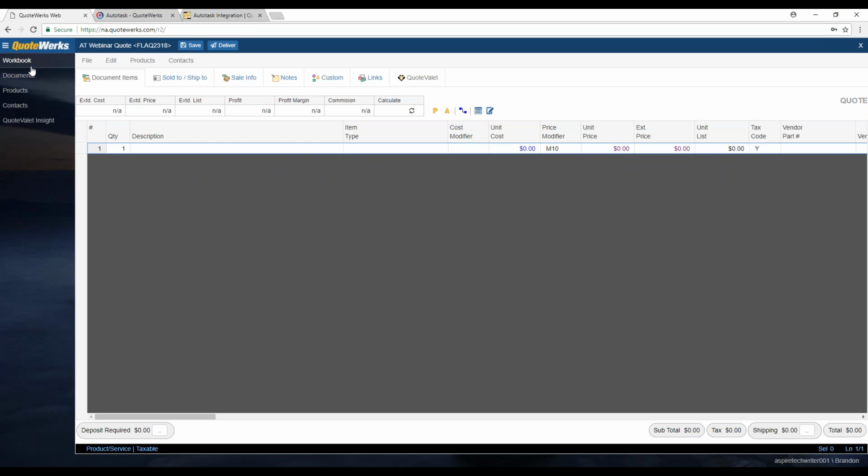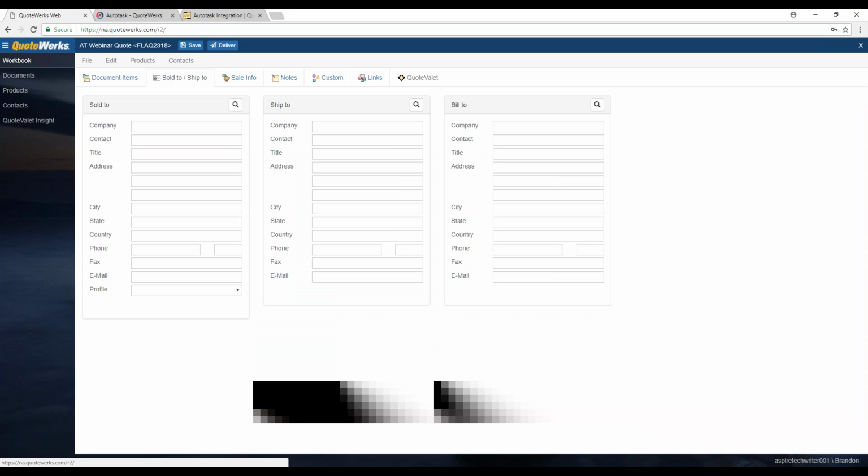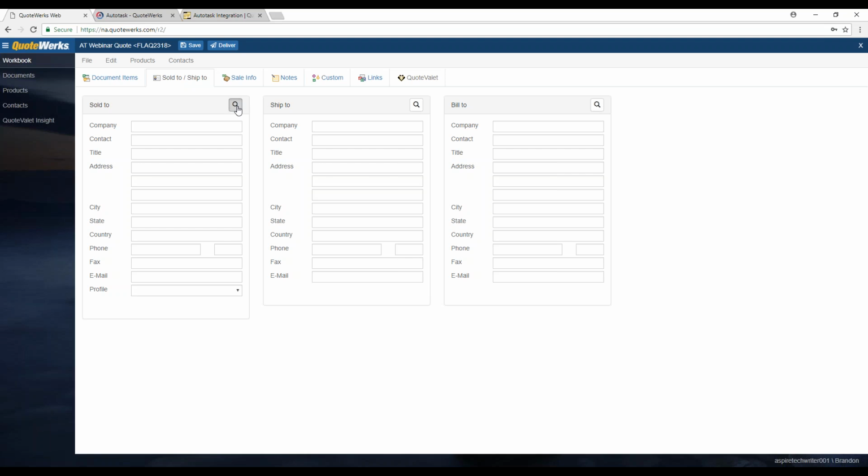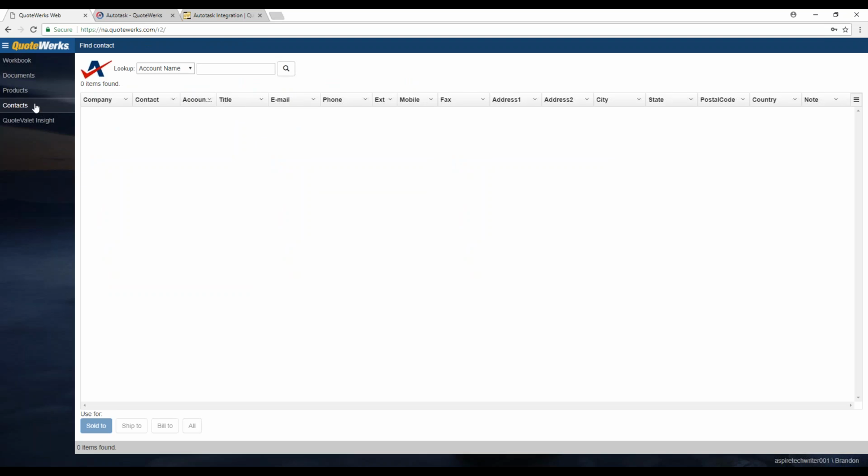Okay, so let's go ahead and go back to our quote workbook here. The first thing we want to do, just like in QuoteWerks Desktop, is start on our Sold To Ship To tab, and select a contact. So I can click on Sold To Ship To, and then click on the magnifying glass. You'll see here on the navigation panel, it'll automatically bring you to the contact. There are a couple different ways to get here, but it works the exact same way. And then I can search by account name, first name, last name, phone, account ID, or account number.